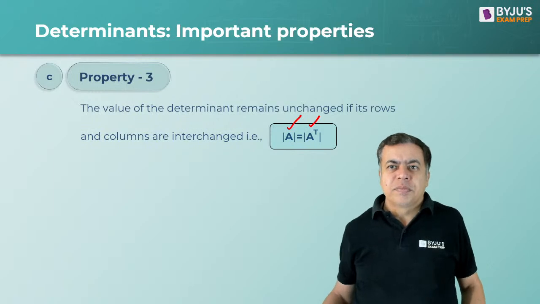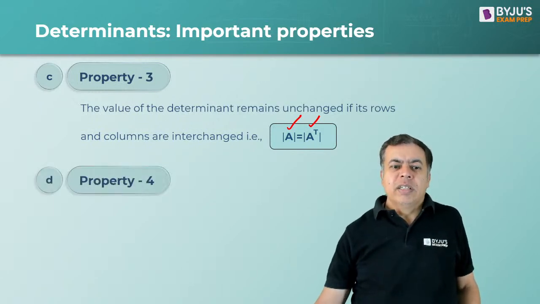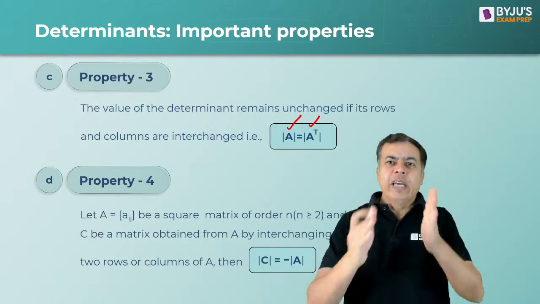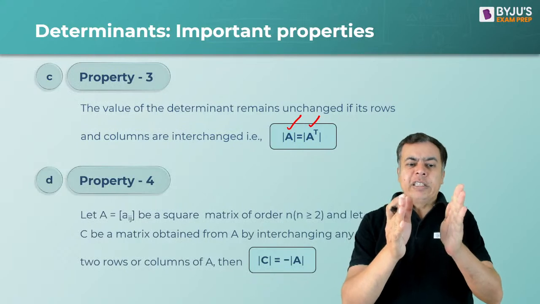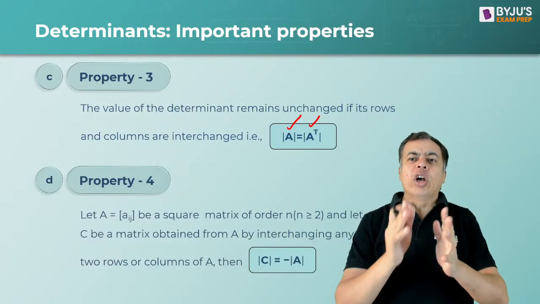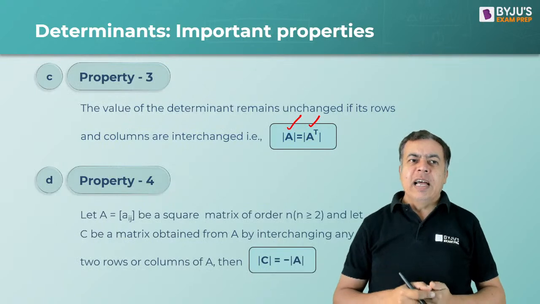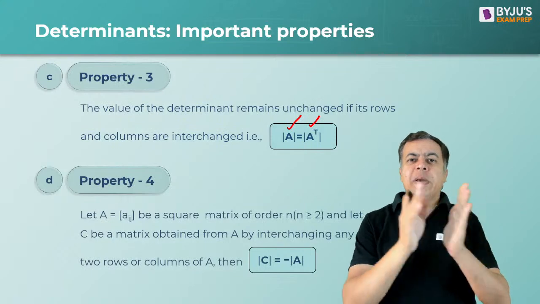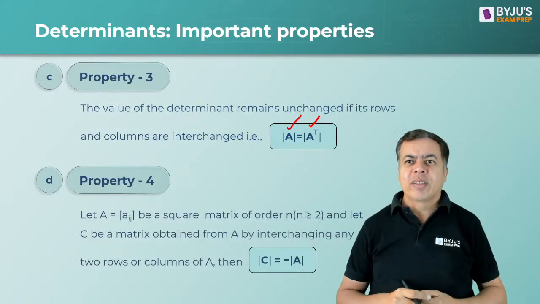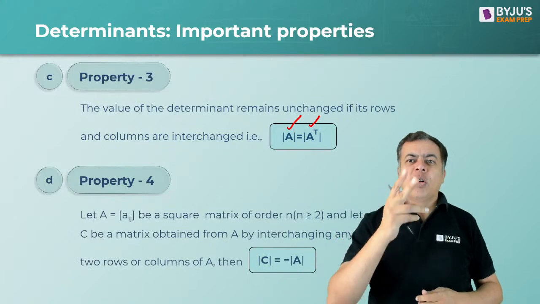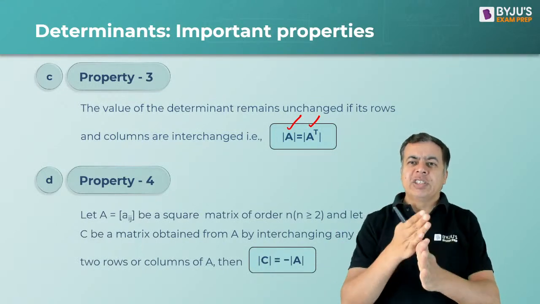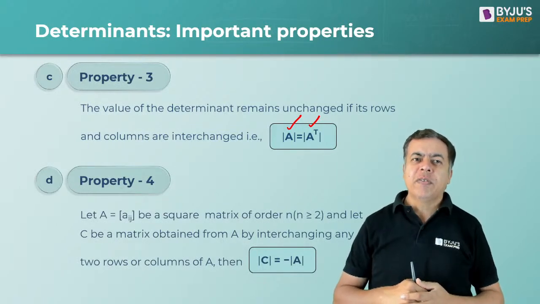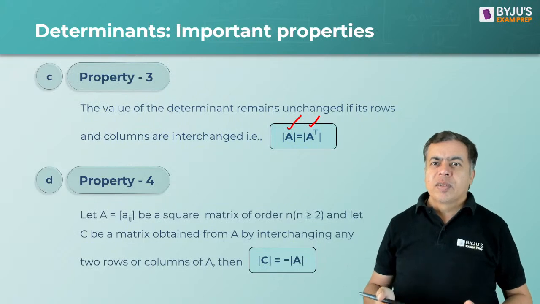Then the next thing is, if we interchange two rows or two columns in the matrix, and let's say we get a separate matrix C, then the determinant value of C will be minus the determinant value of A, right? If you interchange two rows or two columns and then take the determinant value, it will be the negative of the initial one, okay.